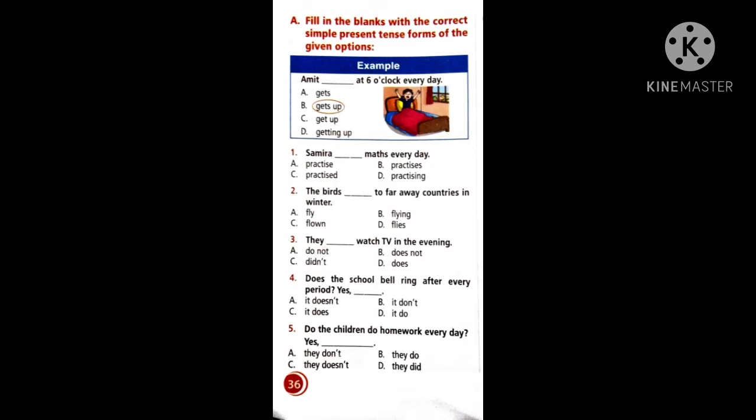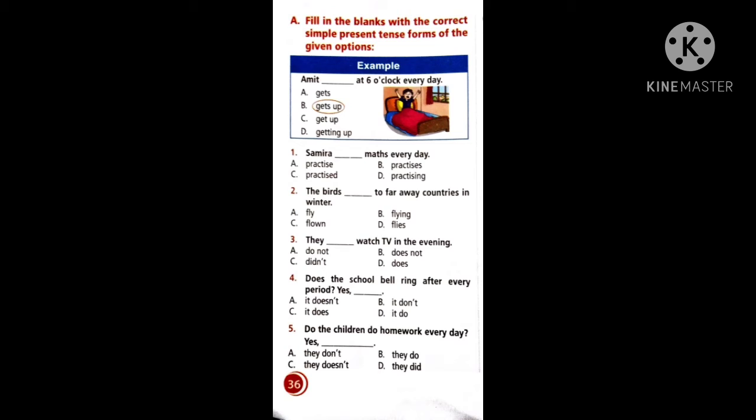For plural, like I, we, you, they, we use only the singular verb. No s or es will be added to it. Basing on that, you want to find the second answer. In the same way, the dash watch TV. They is plural. In the evening, do they watch? For using present, we use do for I, we, you, they, and for he, she, it, we use does. When we are using he, she, it, we use does. Basing on this, you can write the answer.